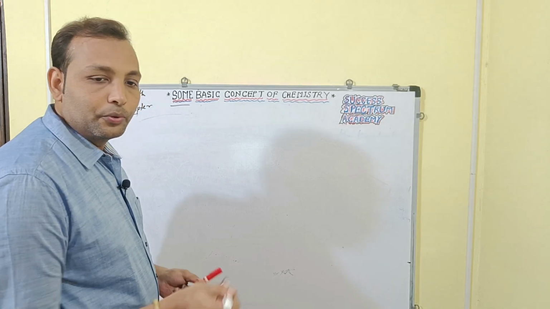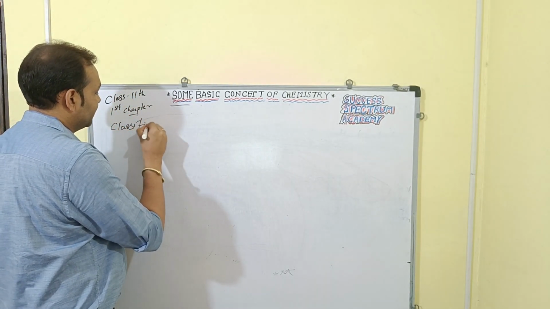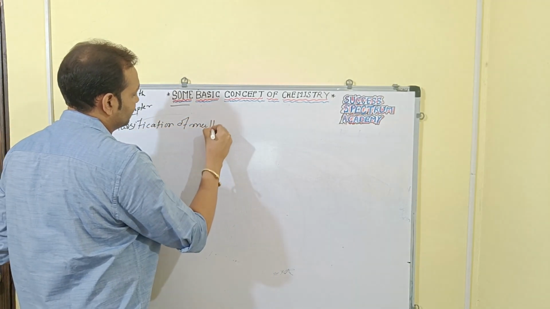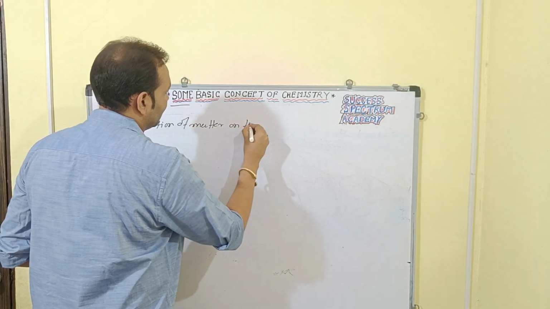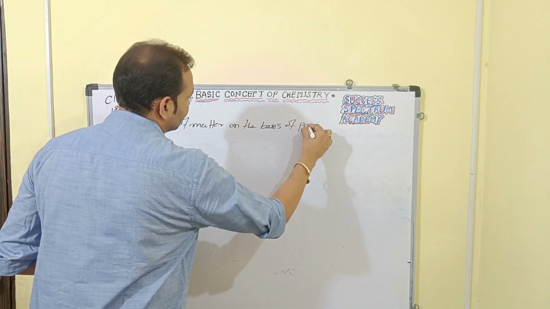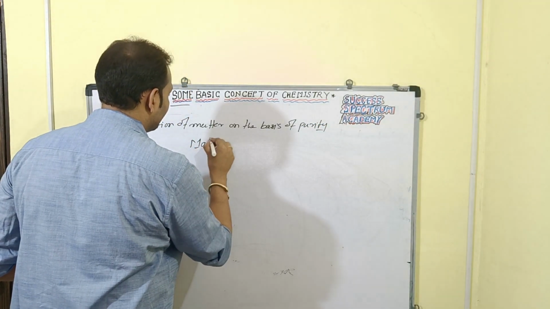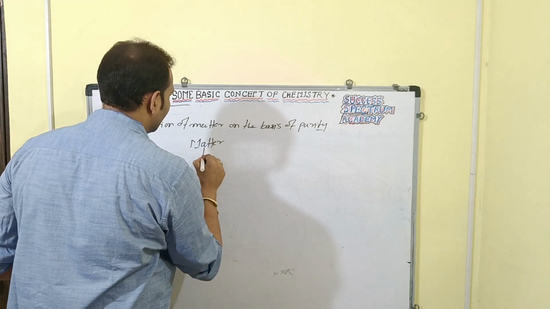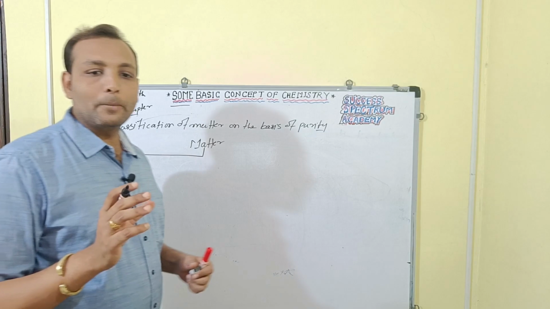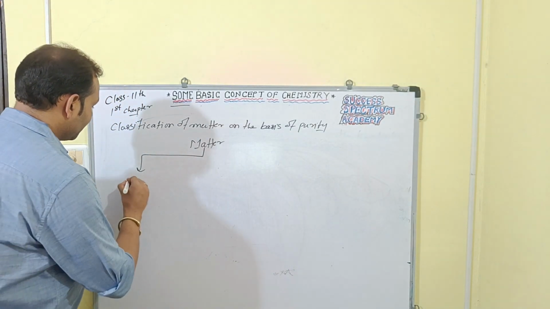So on the basis of purity, classification of matter. Here you can see that matter can be classified as mixture and pure substance.